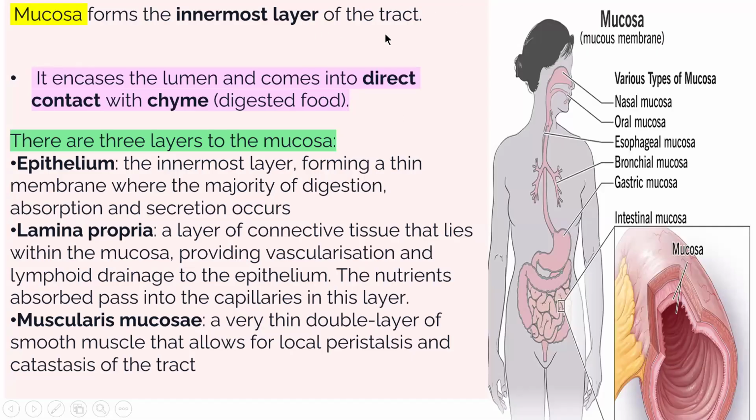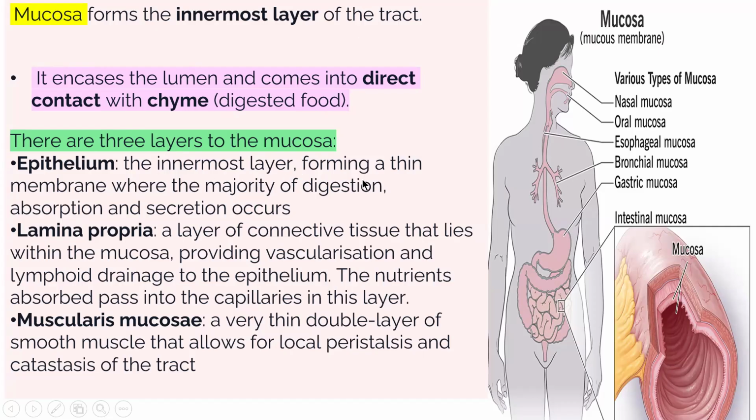So mucosa forms the innermost layer of the tract. Its three layers consist of epithelium, lamina propria, and muscularis mucosae. Throughout the gastrointestinal tract there are four layers. The first layer, mucosa, is the innermost layer of the tract. It encloses the lumen and comes into direct contact with chyme, the digested food from the stomach.